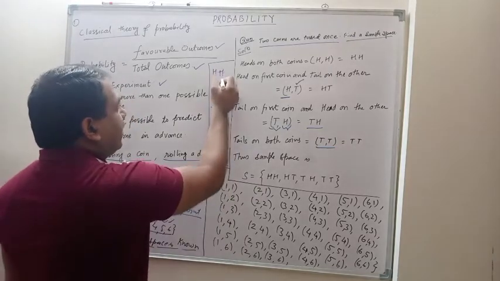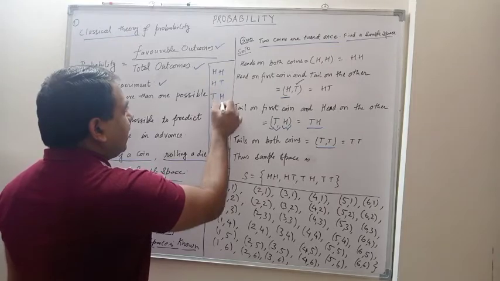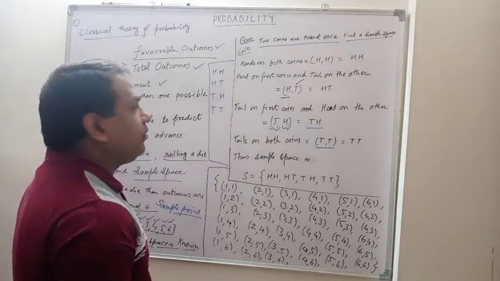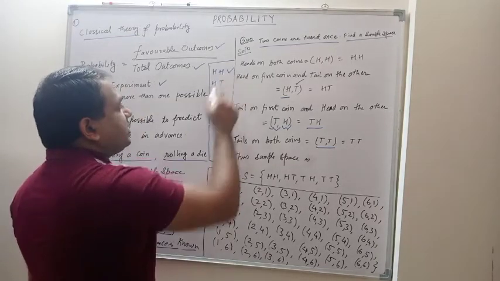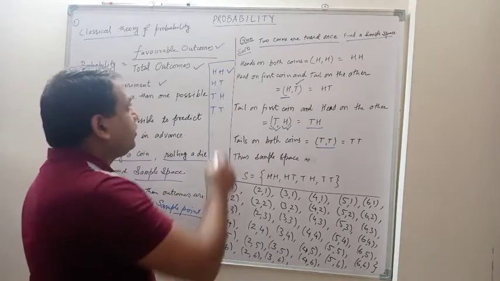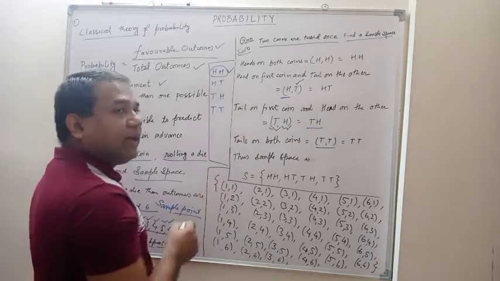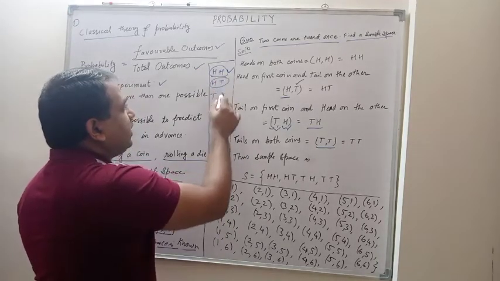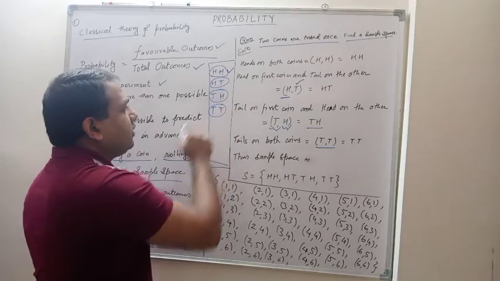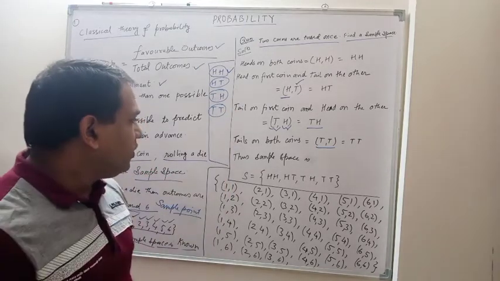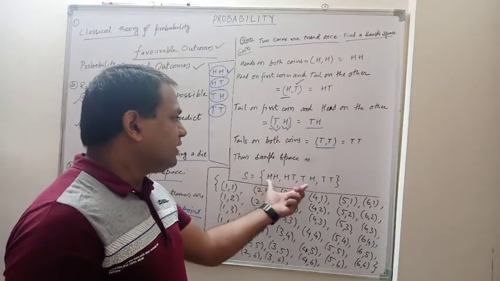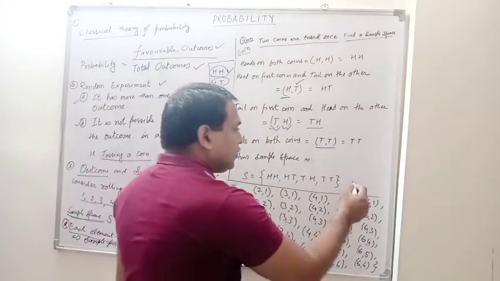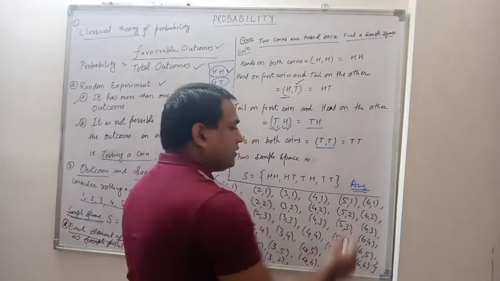Then write H, T, H, T. So in the first instance, you will get HH or HT or TH or TT. So whatever you are getting is this. This is the sample space and this is your answer.